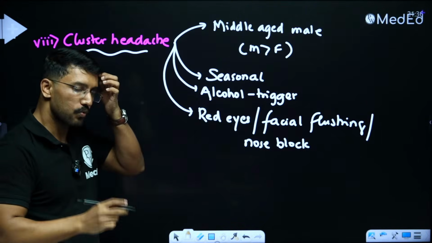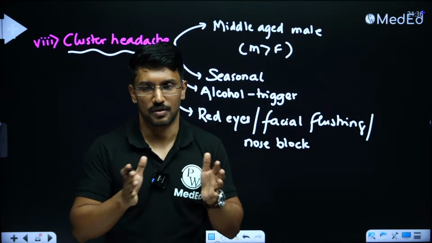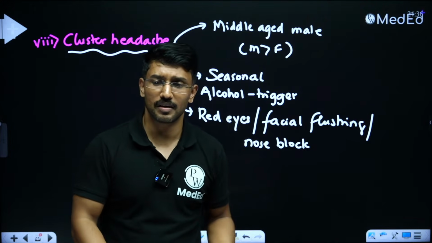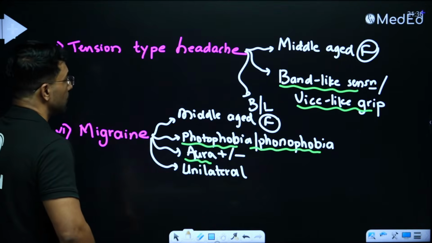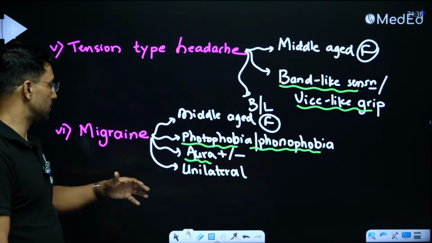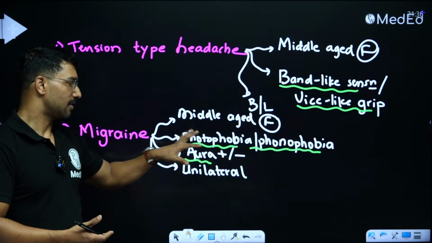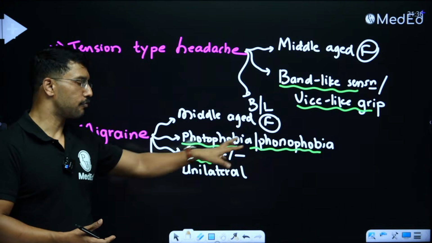So this is how we recognize the pattern in the question to know that, sir, this question is talking about migraine. Now they may be asking anything about it. Like for example, the story may build like this: a middle-aged female presented with recurrent attacks of headaches, and the headaches are unilateral. They are associated with some kind of aura and photophobia, phonophobia.